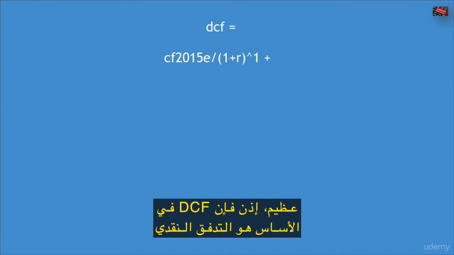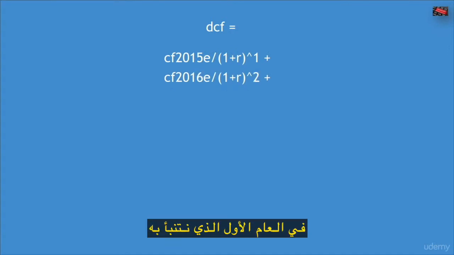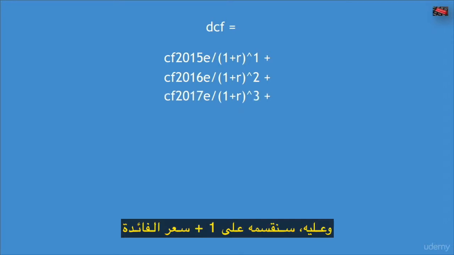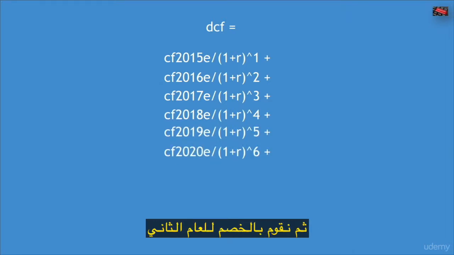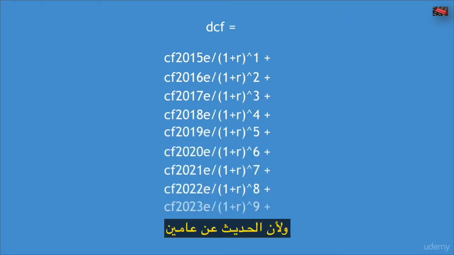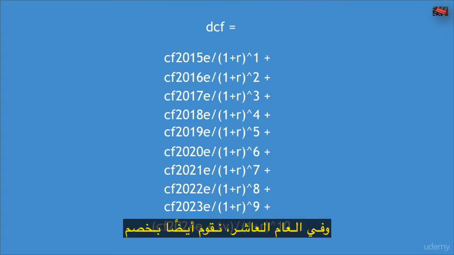Great. So the DCF is basically cash flow in year one that we forecast, which is basically the same thing as net income, right? So we divide it by 1 plus the interest rate, or 1 plus 9.58%, to the power of 1. And then we do discount for year 2. And because it's 2 years out, we discount it to the power of 2. And all the way down to 10 years out, right? And then in the 10th year, we also discount what's called the terminal value, okay?